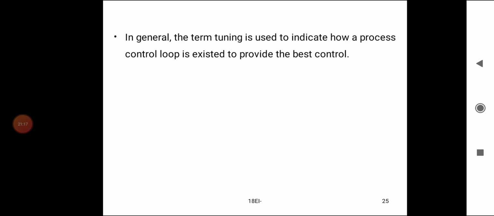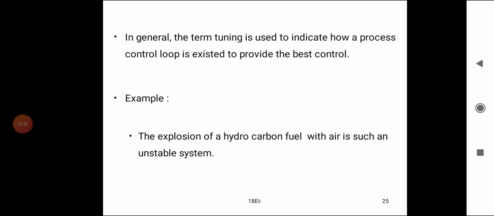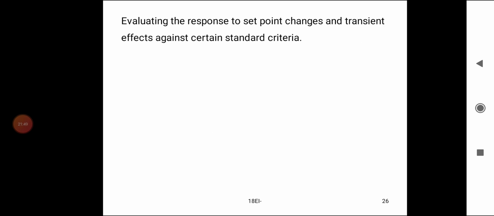In general, the term tuning is used to indicate how a process control loop is adjusted to provide the best control. For example, the explosion of hydrocarbon fuel with air is such an unstable system. Tuning involves evaluating the response to set point changes and the transient effects against certain standard criteria.